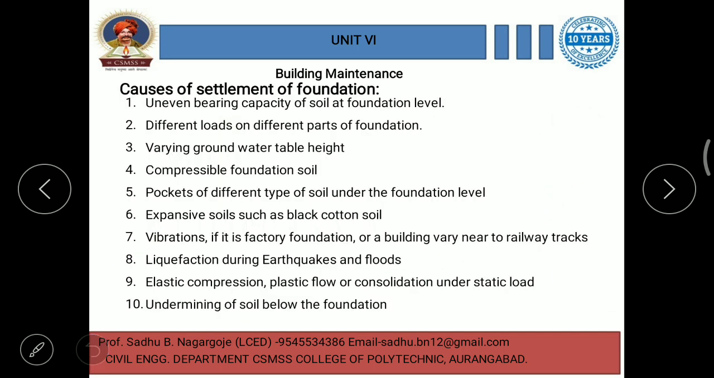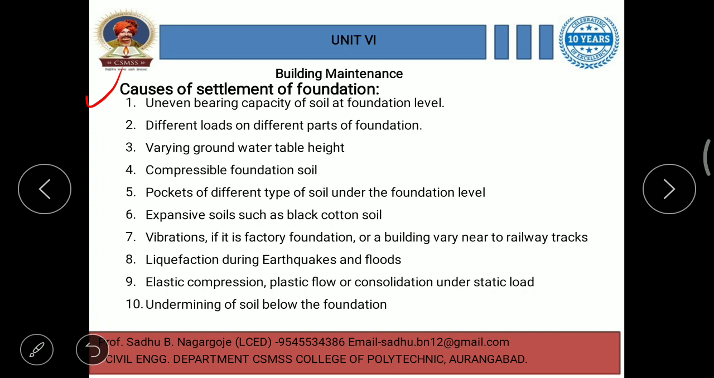Then what are the basic causes of settlement of foundation? These are some causes of settlement of foundation.